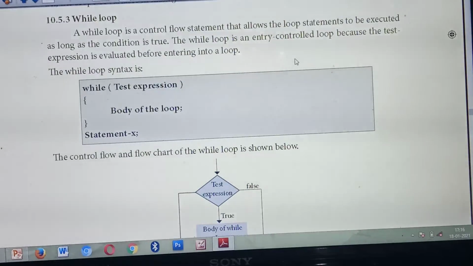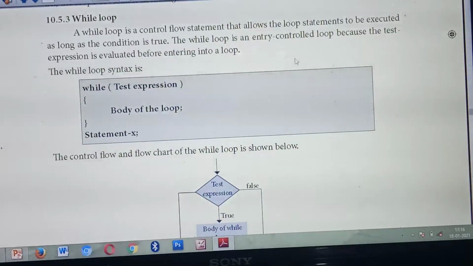What do you mean by iteration loop or iteration statements? Iteration statement means a particular number of lines or blocks of code will execute a given number of times, based on the condition being true. That means particular lines of code will execute repeatedly. Likewise, this while loop also will execute based on the condition. If the condition is true, the particular lines of code will execute more number of times or repeatedly. Understood?